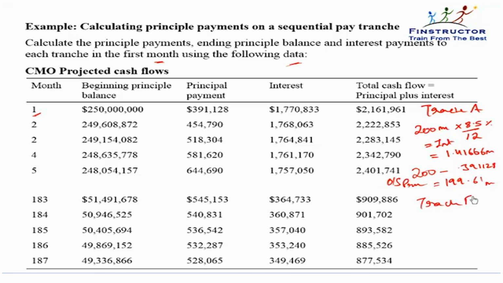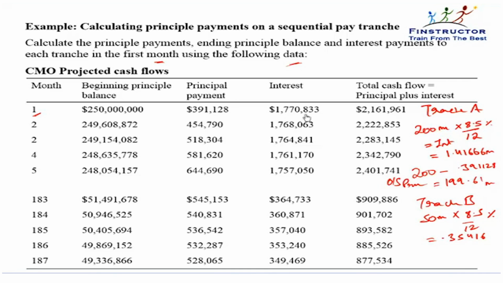Tranche B has an outstanding of $50 million. So 50 times 8.5% divided by 12 is the interest that is due for tranche B, which comes out to be $0.354167 million. You can verify that 1.41666 plus 0.35416 will come out to be approximately $1.770833 million.